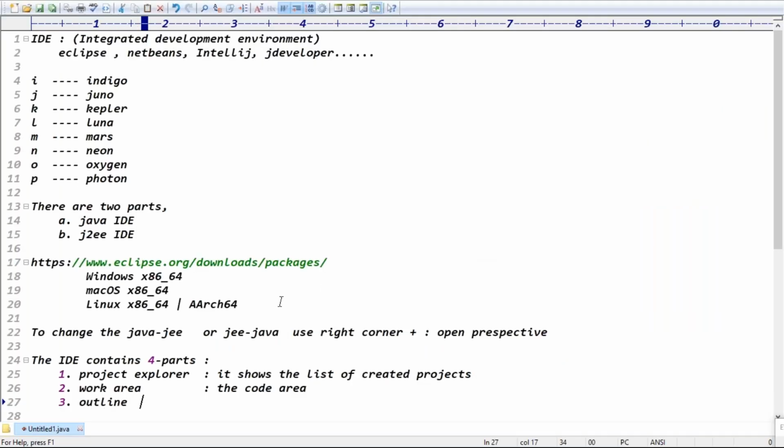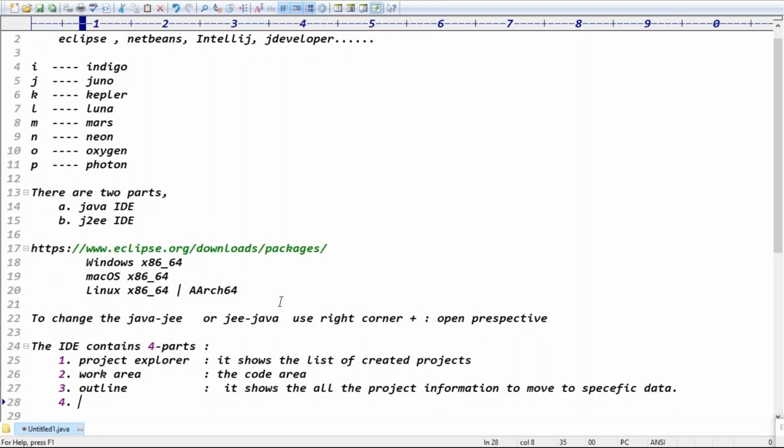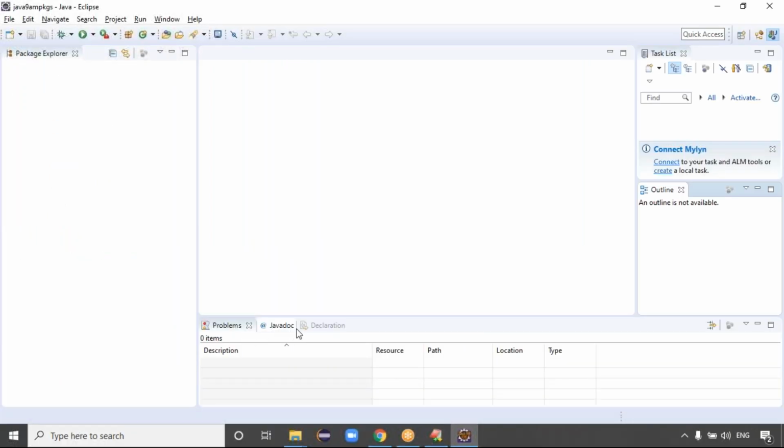Outline means it shows all the classes and all the project information, to move to a specific class. That's all, guys. So Project Explorer, work area, outline. The last one is the console, guys.